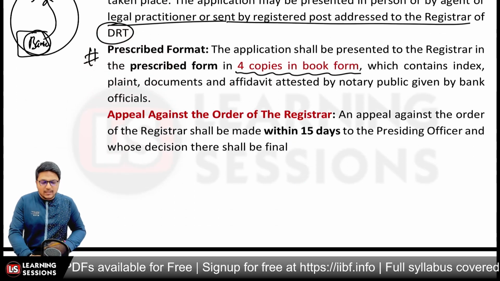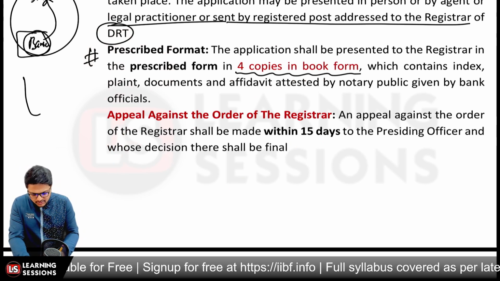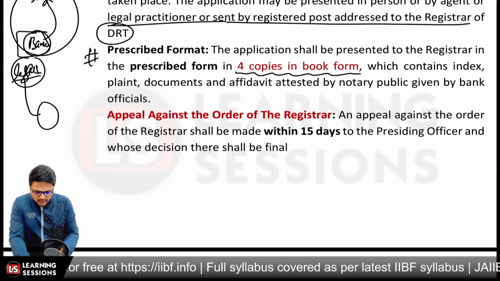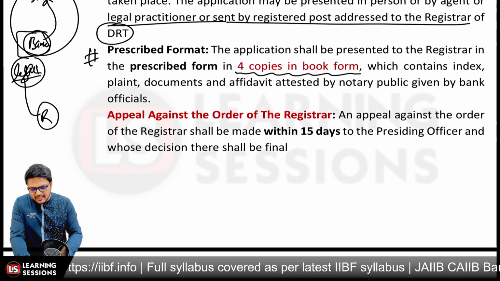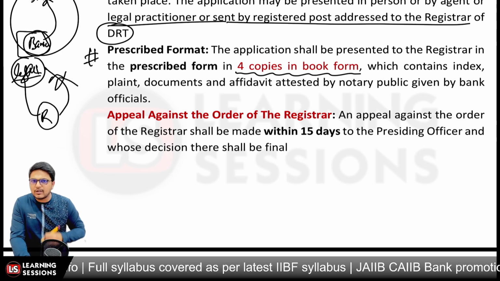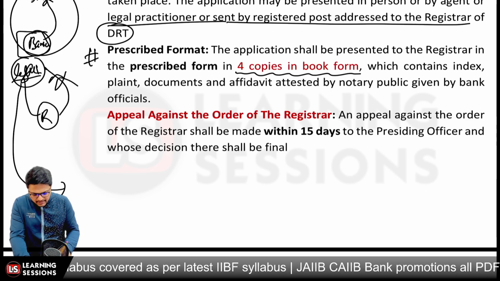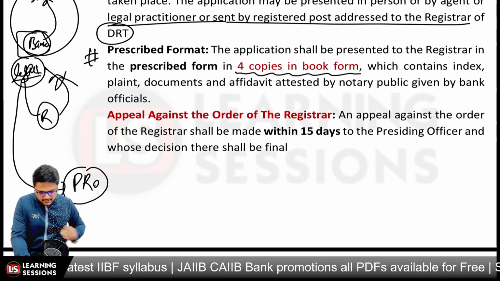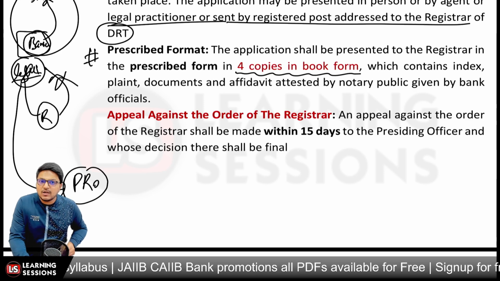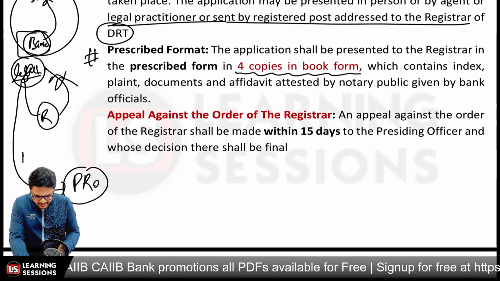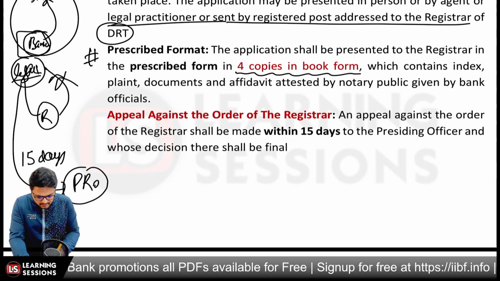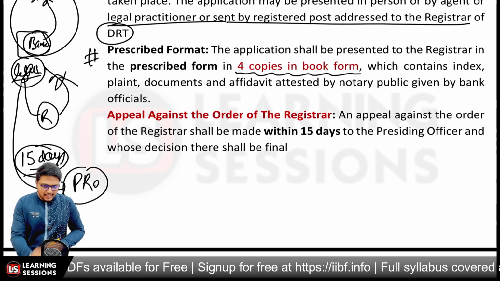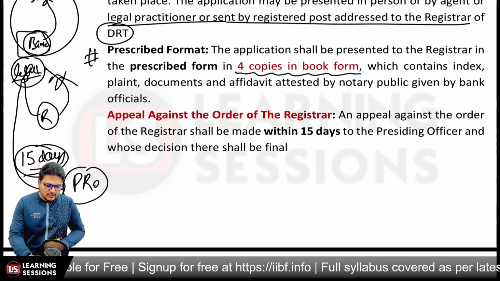And further, let's say you made an application to the registrar, you sent an application through the legal practitioner or through the post, and the registrar denied your application. He never accepted your application. In that scenario, you can make an appeal to the PRO, the presiding officer, and the decision of the PRO will be full and final. This appeal can be made within 15 days of rejection by the registrar, right? And the decision of the PRO will be final over there, right?